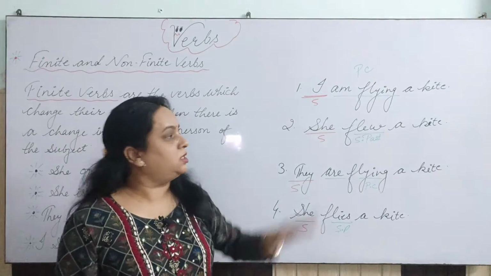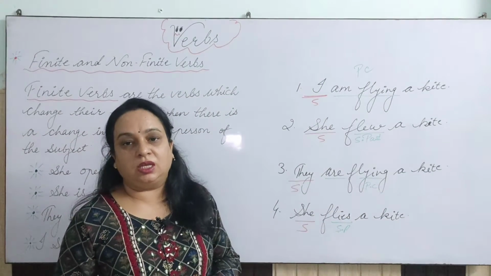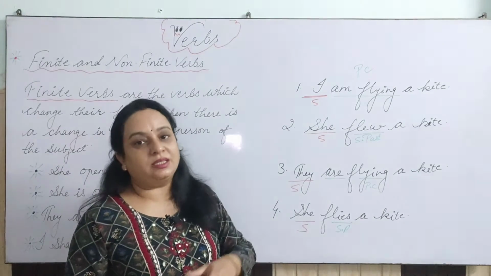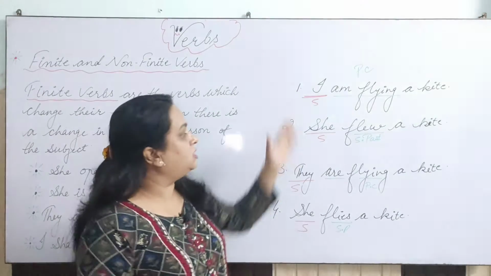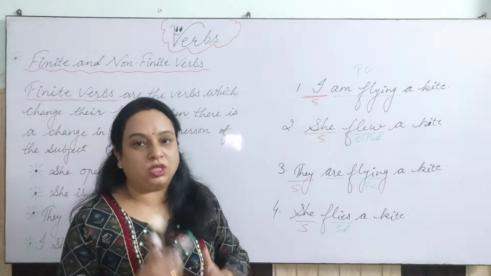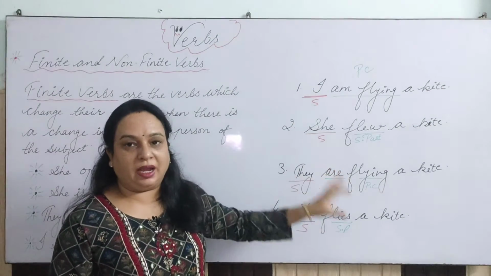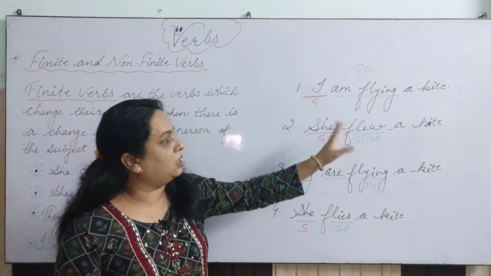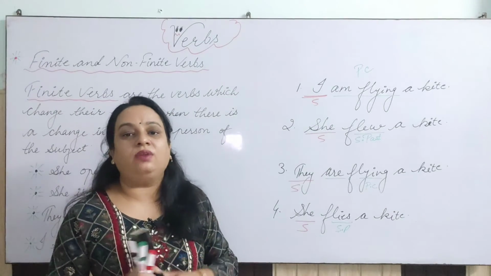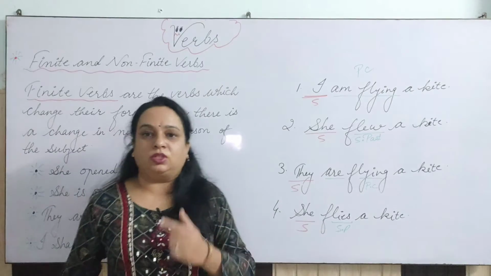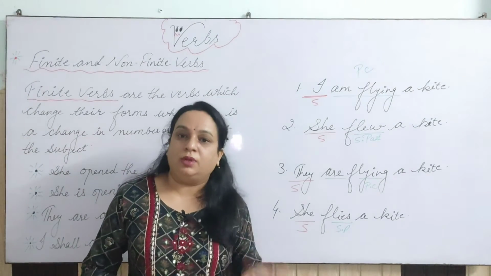So we noticed that the verbs we are using keep on changing when the person is changing, when the tense is changing, or when the subject is changing. These verbs underlined in green are all finite verbs because they keep on changing with the change of tense, subject and person.